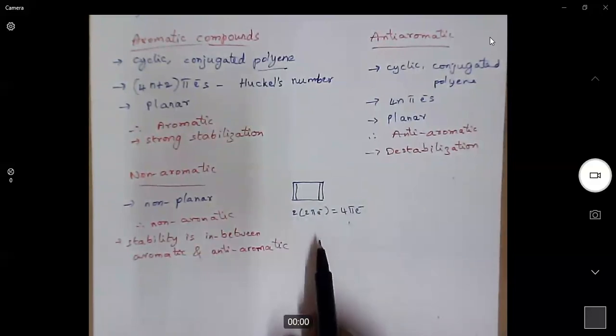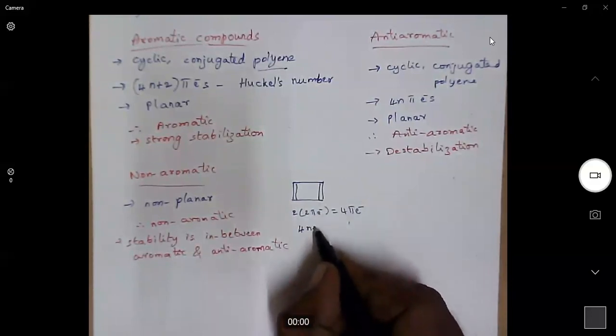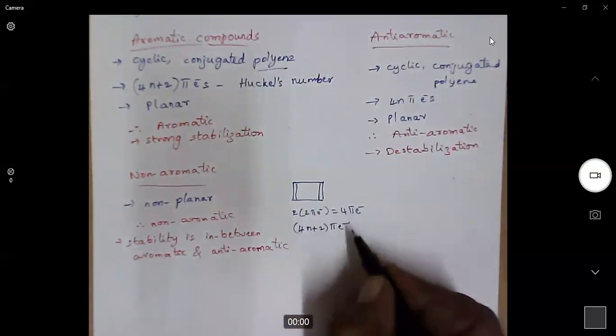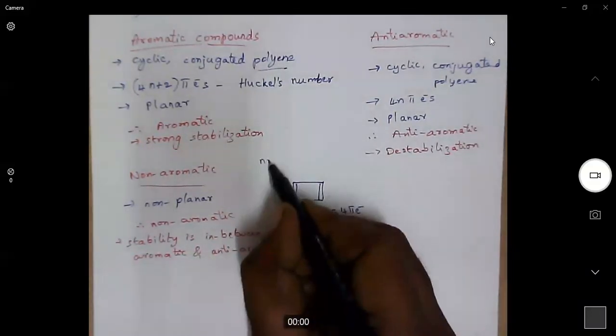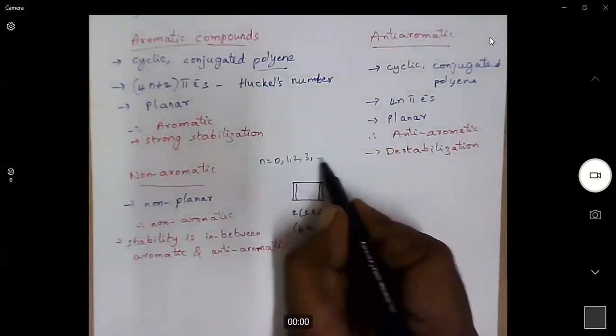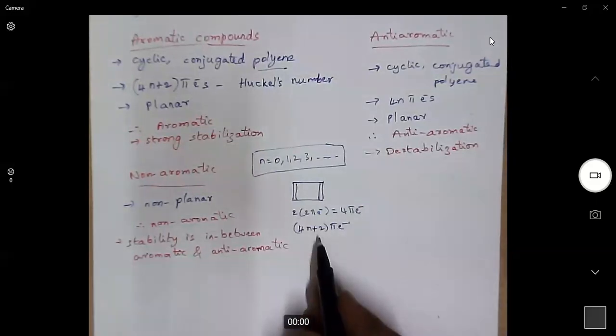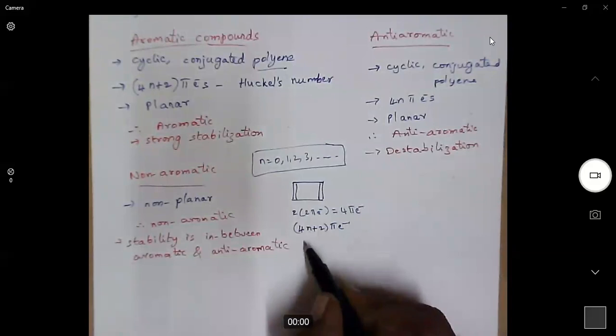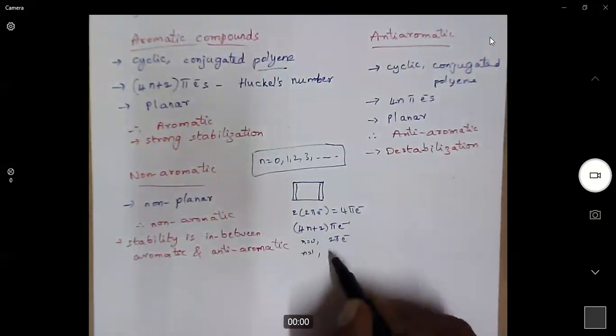Now whether it is a Huckel number or not. What is a Huckel number? 4n plus 2 pi electrons. Please substitute n equal to 0, 1, 2, 3. Whatever number we get using this formula is a Huckel number. For example, if we substitute n equal to 0, we will get 2 pi electrons. If we substitute n equal to 1, we will get 4 plus 2, 6 pi electrons.